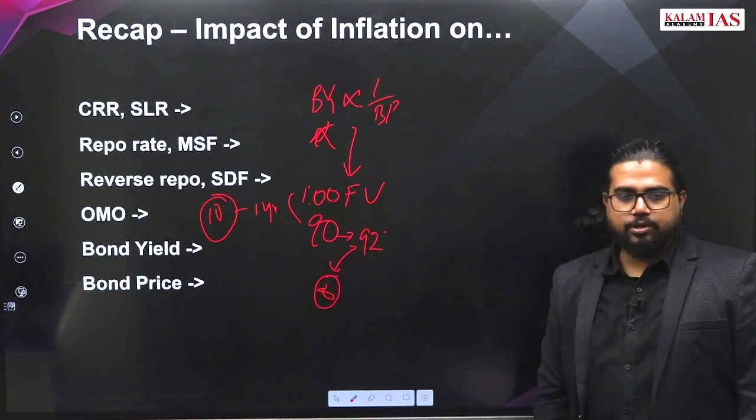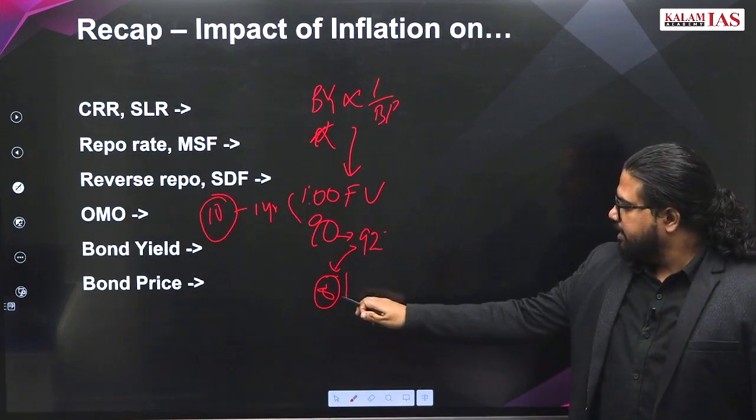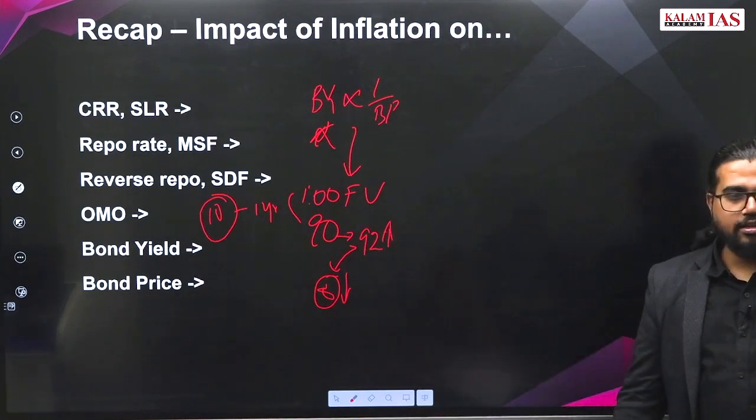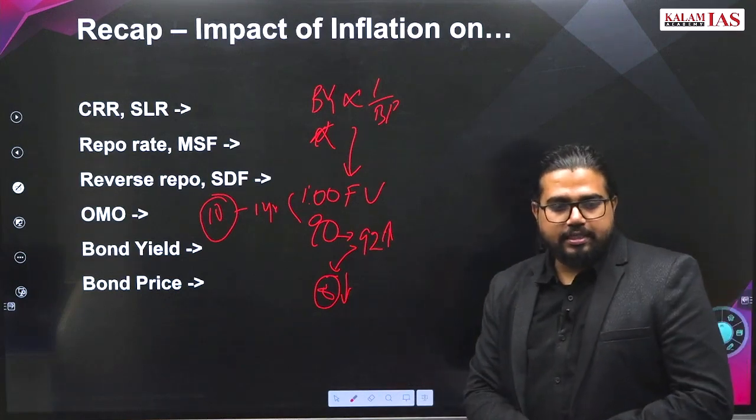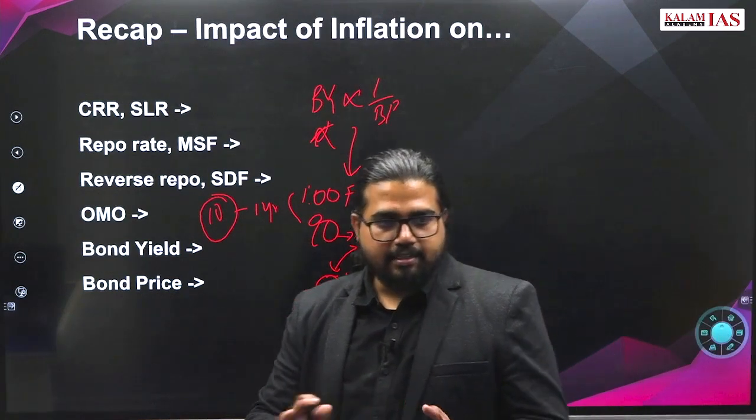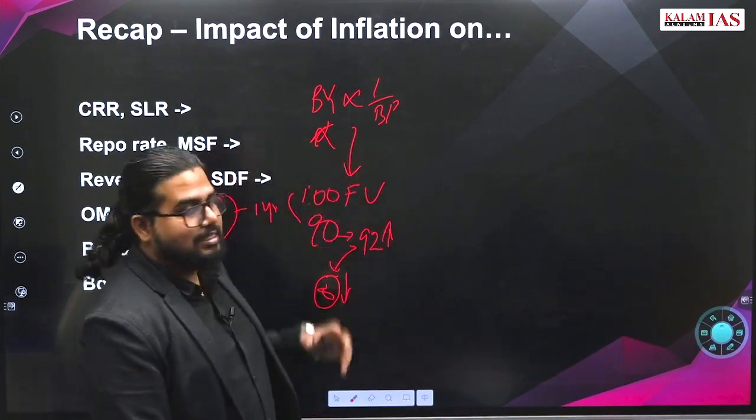पहले 10 था, 8 हो गया. Bond yield decrease हो गया, bond price increase हो गया. If it is 94, bond yield will be 6%. Like that. So bond yield and bond price is clear.